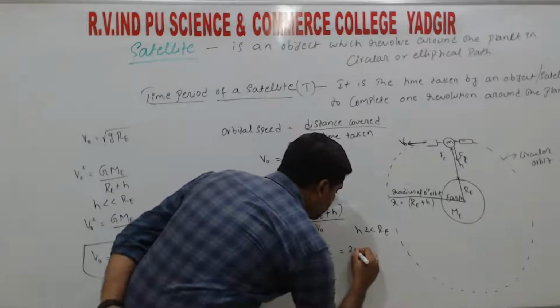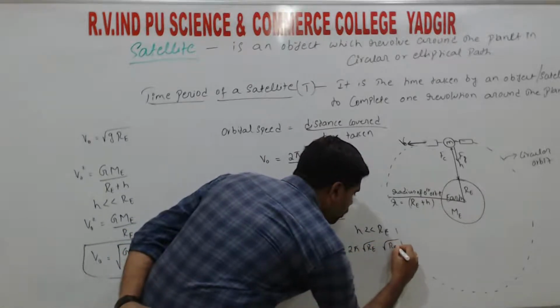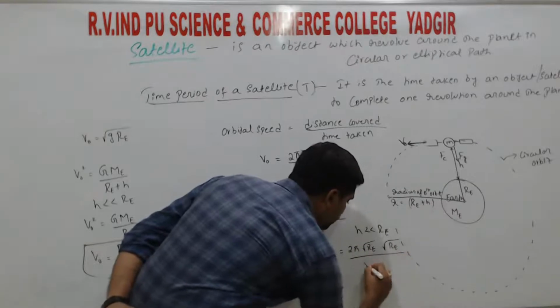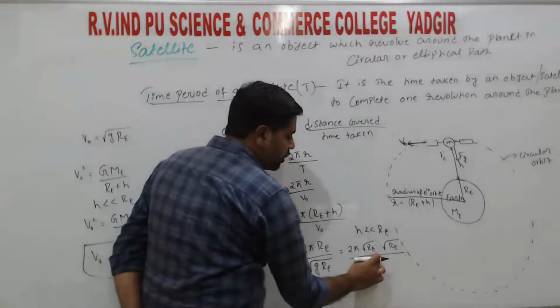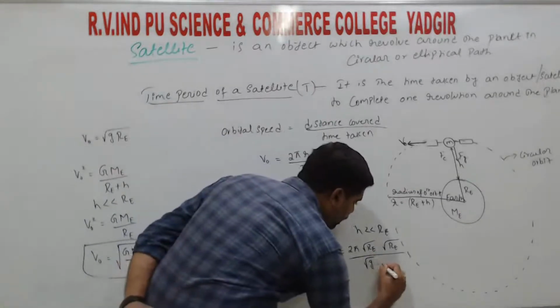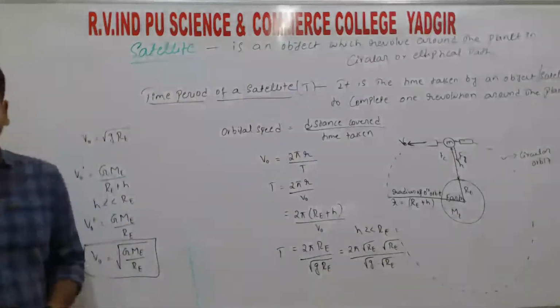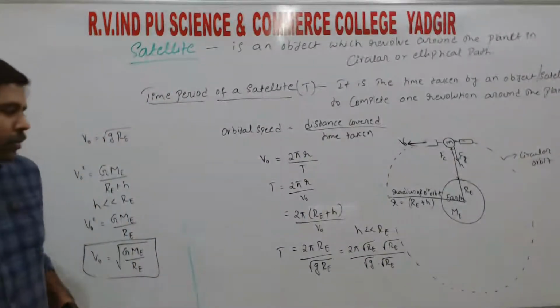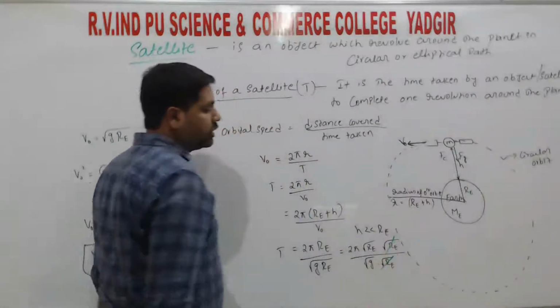So that is 2 pi under root re into under root re, whole divided by under root g into root re in the denominator.